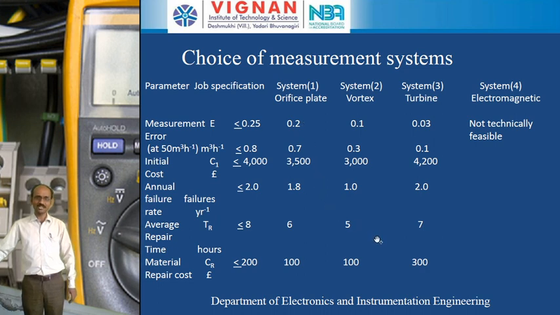Based upon these specifications, the vortex meter has low cost compared to the orifice plate and the turbine meter. But it is better to use the turbine meter only, because the turbine meter provides a high amount of accuracy compared to the vortex meter and the orifice plate. But the turbine meter gives less reliability, and the operating cost is also more compared to the vortex and orifice plate. So in this case, based upon our requirement, we are going to choose either the turbine or the vortex meter. Suppose you require a large amount of accuracy, then you can prefer the turbine meter only.